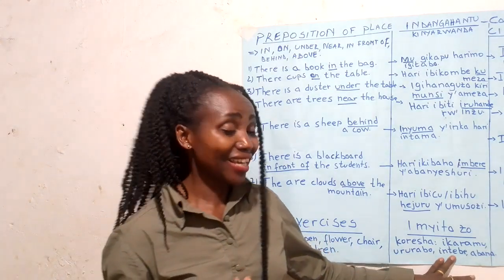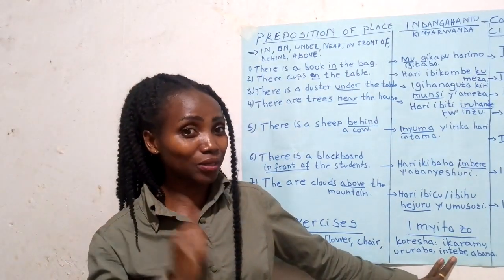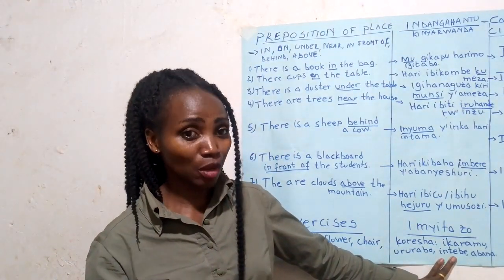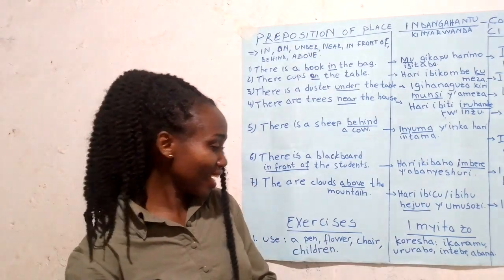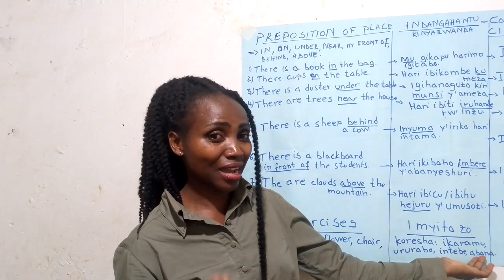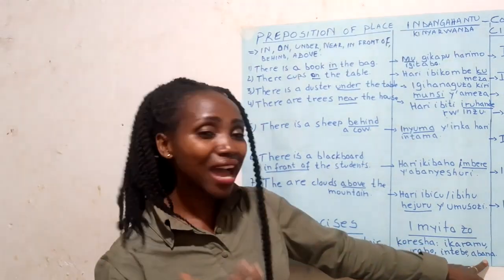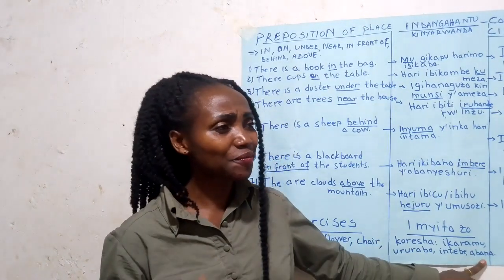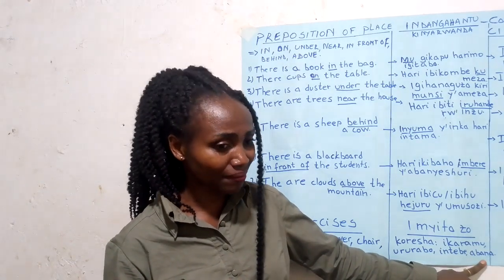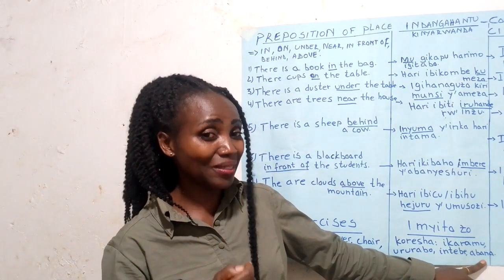Yes? You can say intebe iri mu nzu. In the house. Yes? Thank you so much. Use abana. Abana means children. Yes. When I ask you, abana bari he, so I think you can now answer this question.